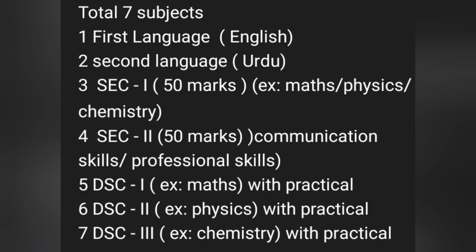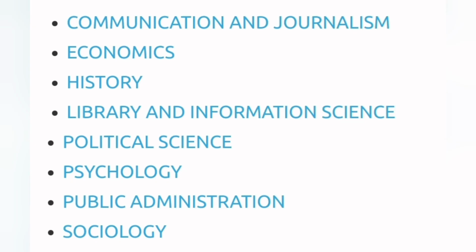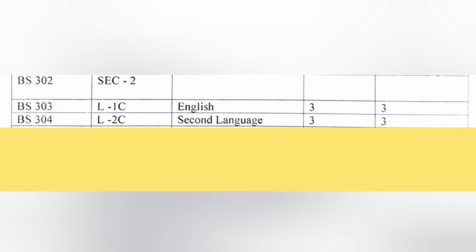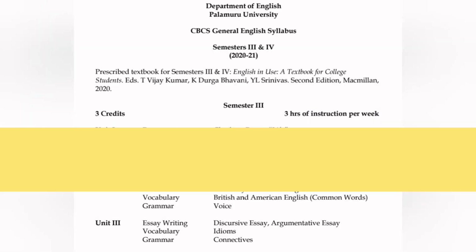As per new syllabus, in BA third semester total 7 subjects we have. One by one I am going to explain in detail. First subject English, you have 3 classes per week and 3 credits, means if you pass this subject you will get these 3 credits, and total marks for this subject is 100. Out of 100, 80 marks for semester exams and 20 marks for internal exams.